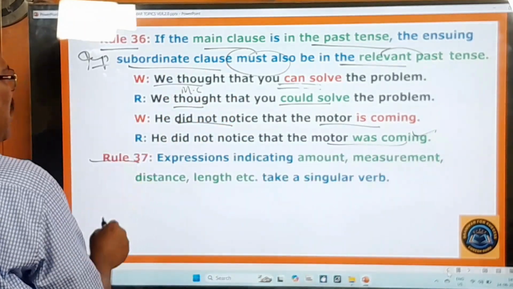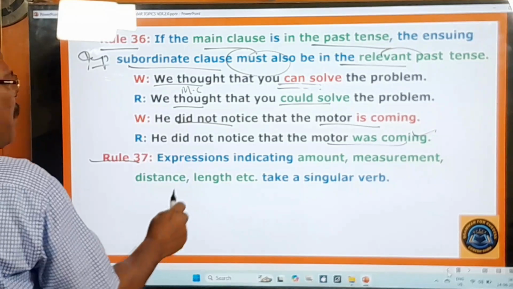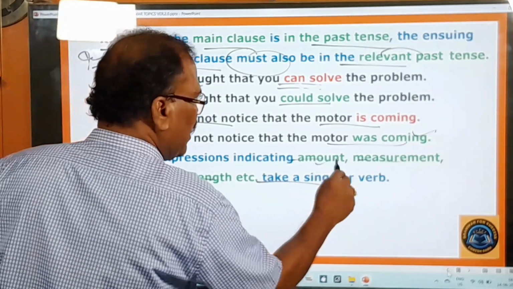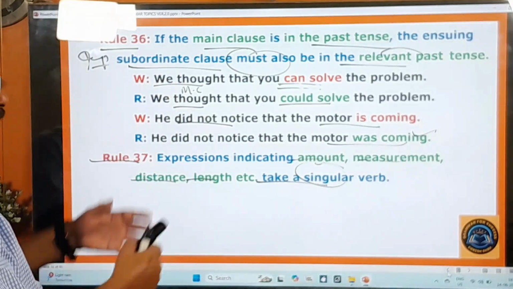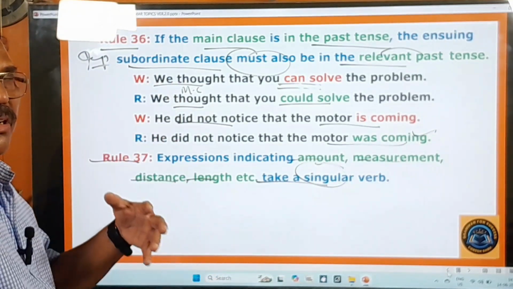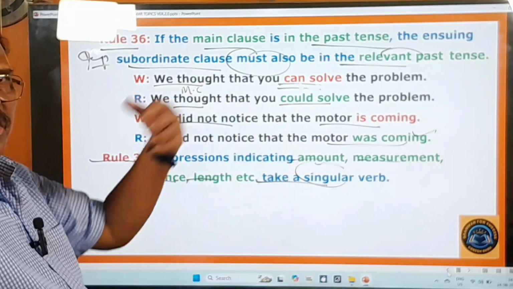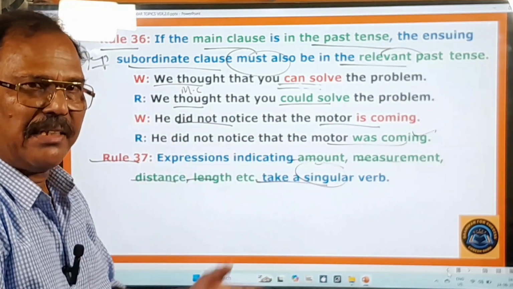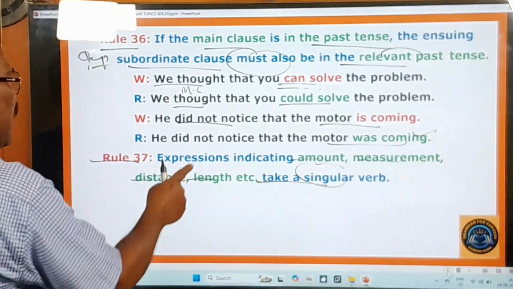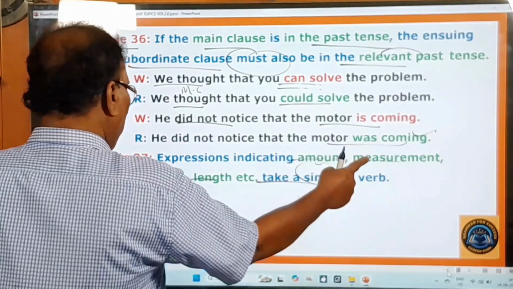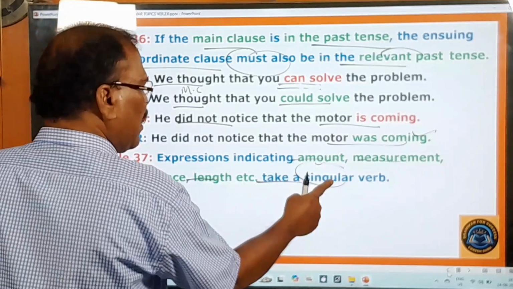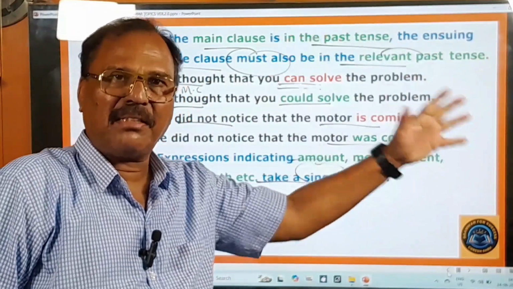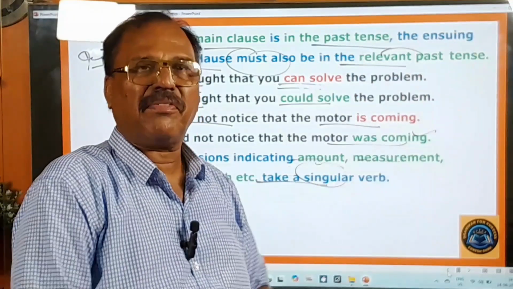Rule 37 is there. Very important rule. Please keep it in your mind. Expressions indicating amount, measurement, distance, length, etc. take a singular verb after them. So many rules are combined here. Not taking all the rules from one section, but from different sections. Different important rules are gathered here in this video, right? And here expressions indicating amount, measurement, distance, length take a singular verb. So the expressions indicating amount, measurement, length, distance will take only a singular verb after them.